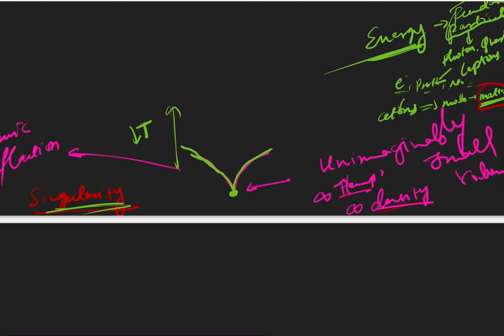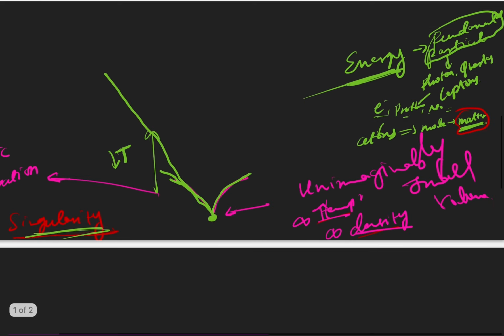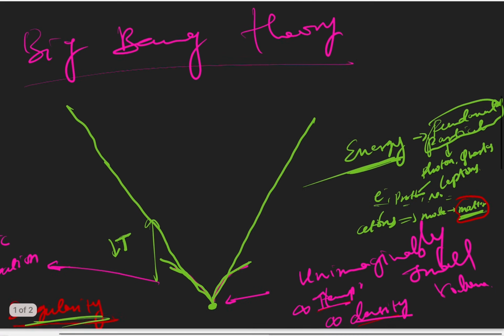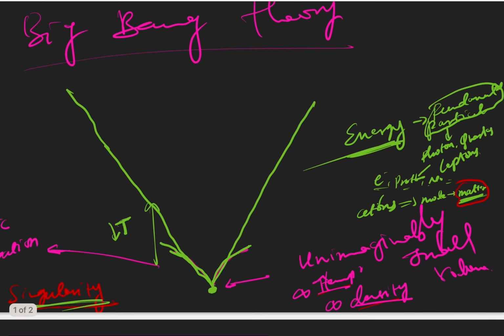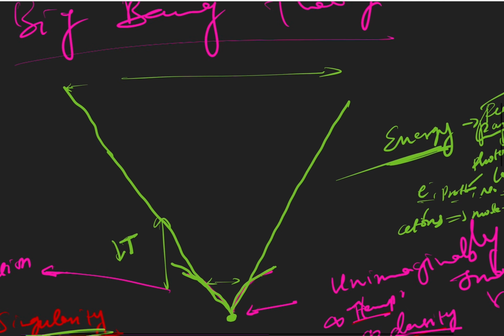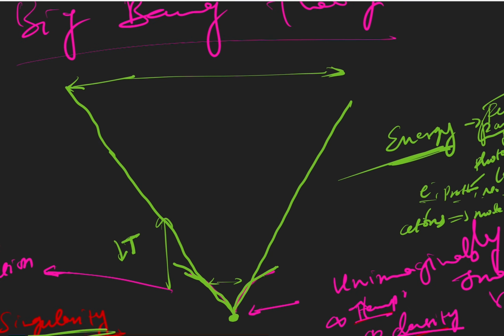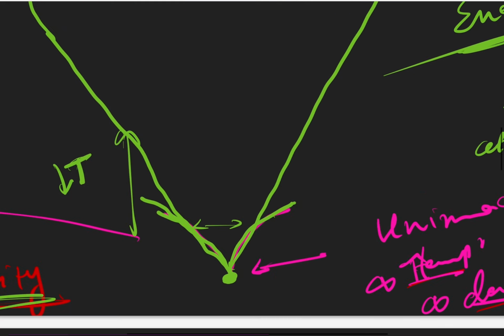After this cosmic inflation, the universe started expanding like this, and even today it is continuously expanding. What is expanding is the space. Earlier the space was only this much, now the space is this wide. That means after this Big Bang event, the space is expanding. Meanwhile, as I already told you, energy got transformed into atoms, matter.